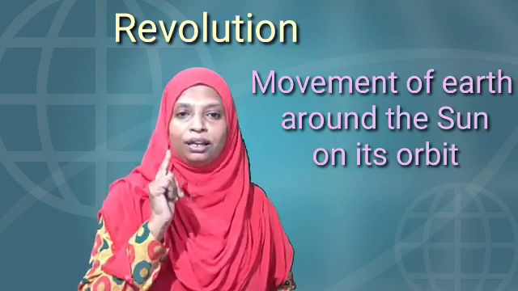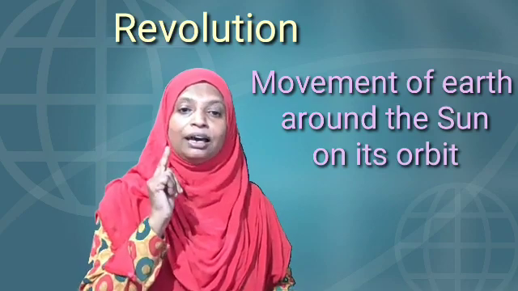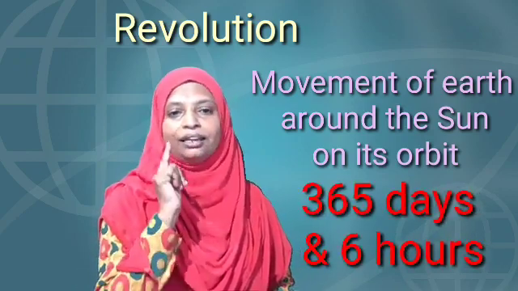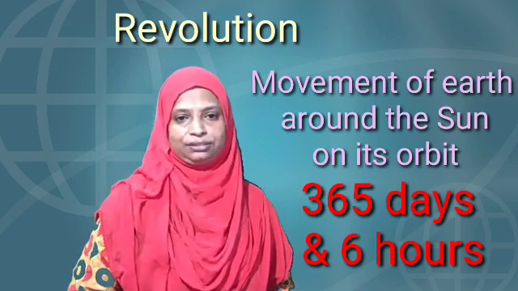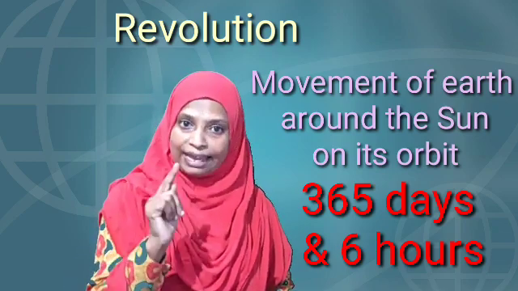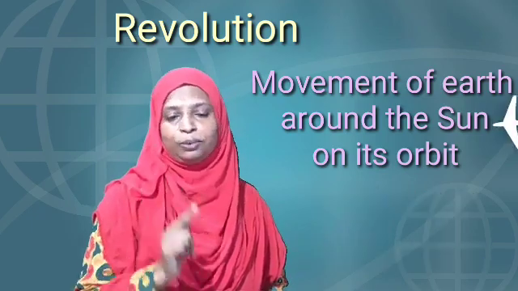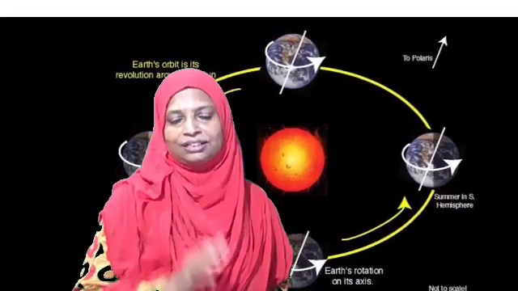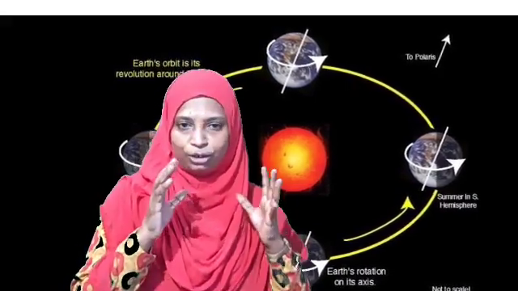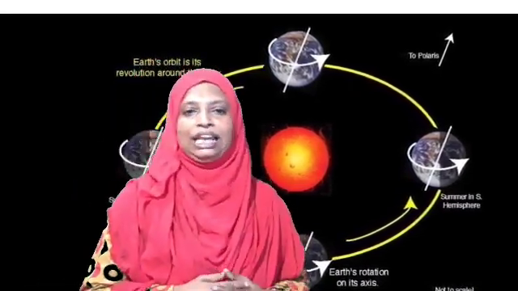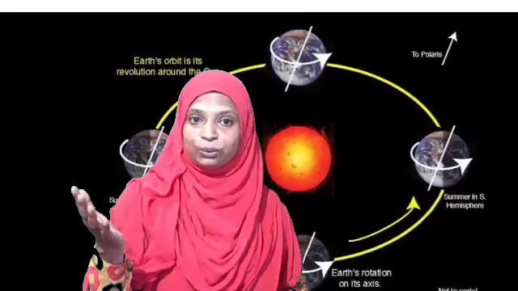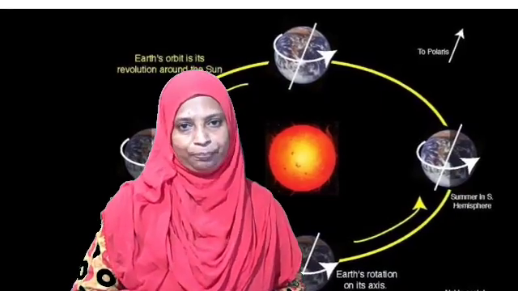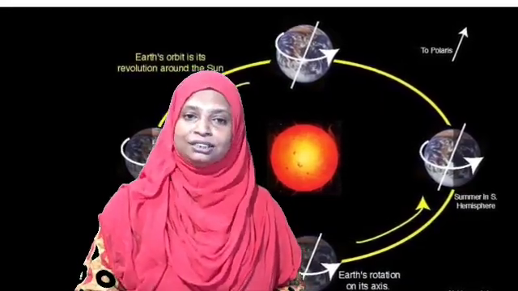To complete one revolution, the earth takes 365 days and 6 hours. That is what we consider as a year. But in order to calculate easily, we simply avoid those 6 hours and take 365 days to complete one year. But what happened to those 6 hours?